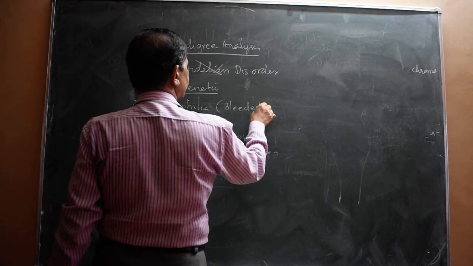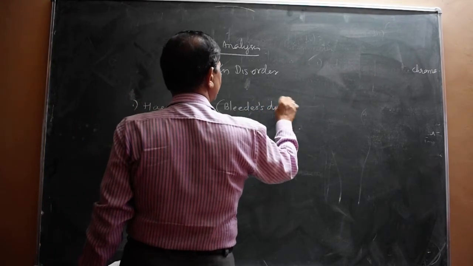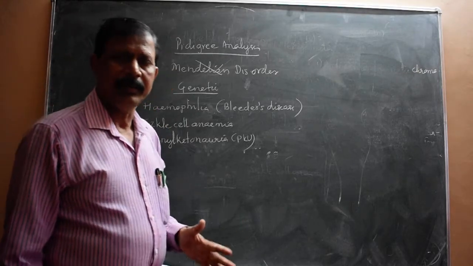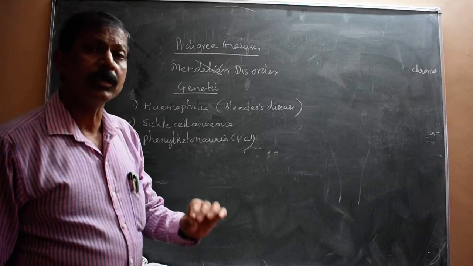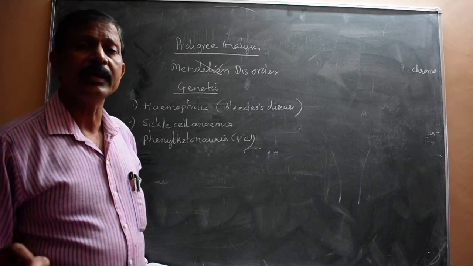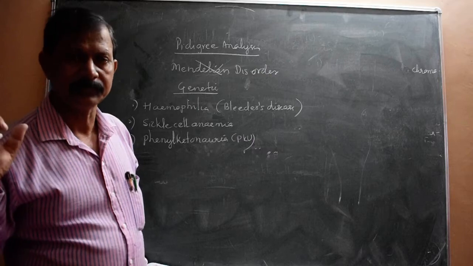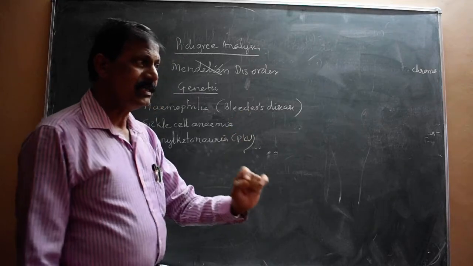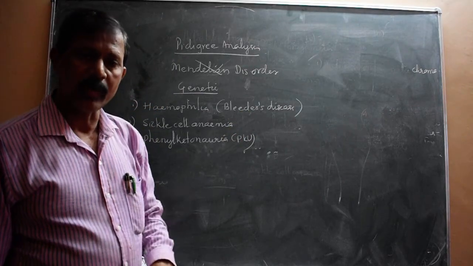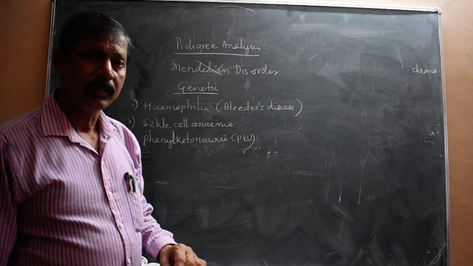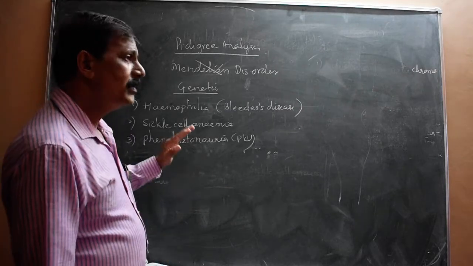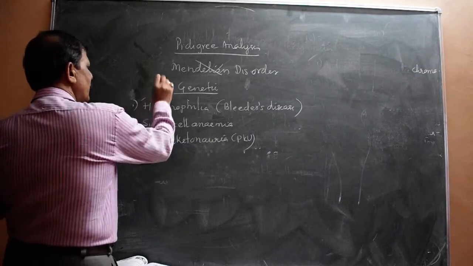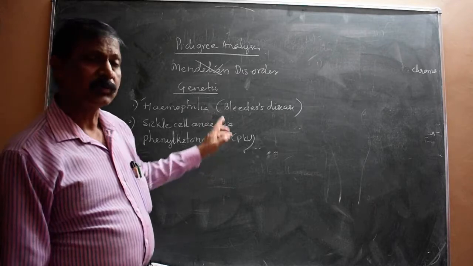Let us start with the first one, hemophilia, and this is also called bleeder's disease. Why it is called bleeder's disease is because in hemophilia, if there is a small cut or wound, continuous bleeding of blood takes place without clotting. That is why it is called a bleeder's disease. If any small wound or cut or trauma, bleeding takes place, and blood clotting does not take place at all.